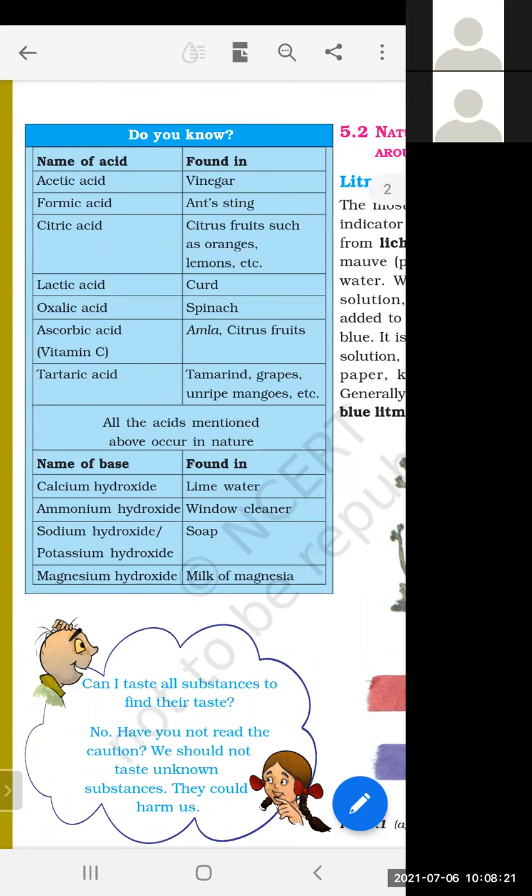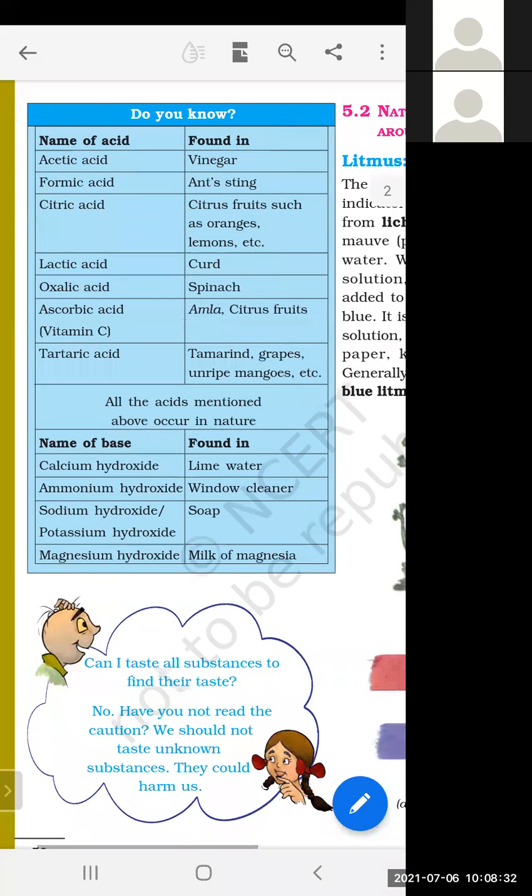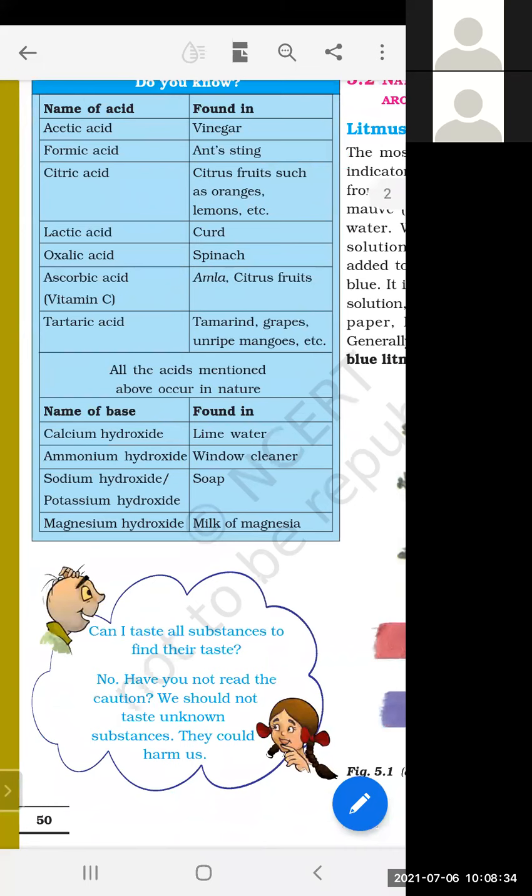All the acids mentioned above occur in nature. They are naturally occurring. We are not manufacturing these acids. Next, some of the bases: calcium hydroxide, found in lime water; ammonium hydroxide, in window cleaner, the spray we use; sodium hydroxide or potassium hydroxide, in soap, bathing soap or cleaning soap.